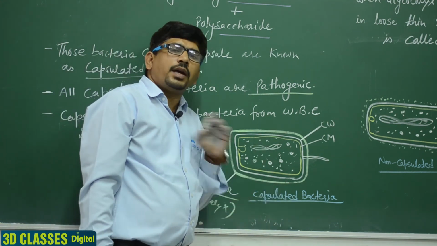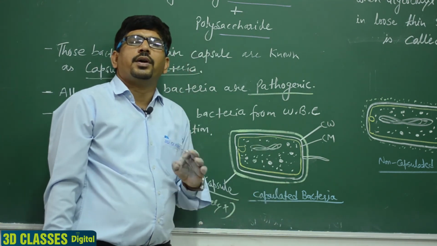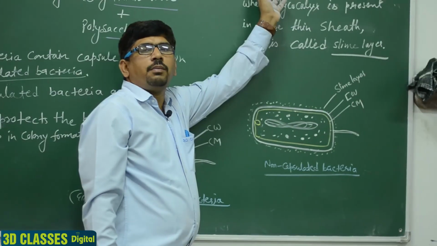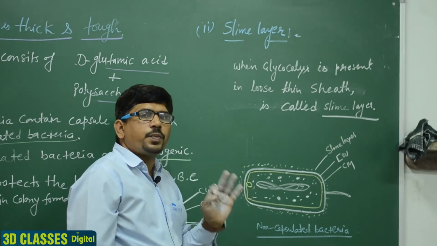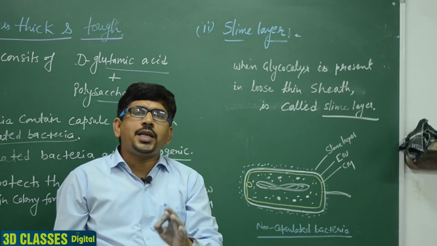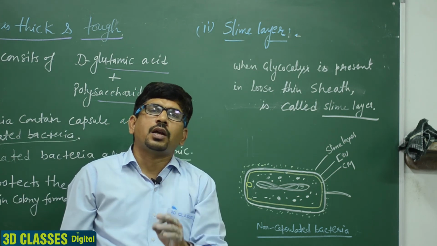Clear? Second one is the slime layer. Those bacteria contain loosely arranged glycocalyx.